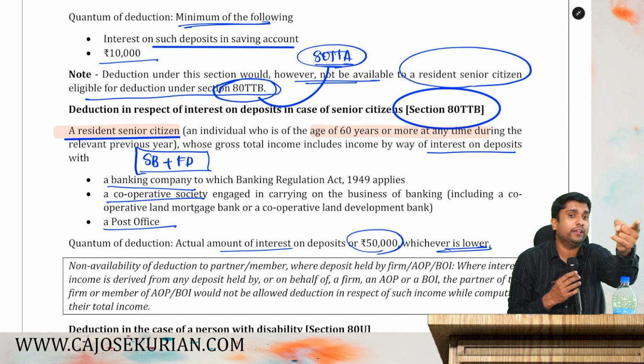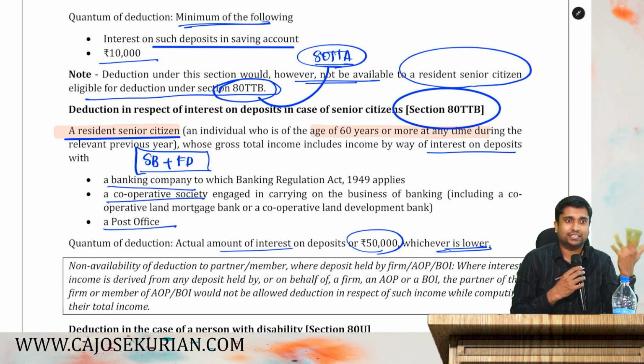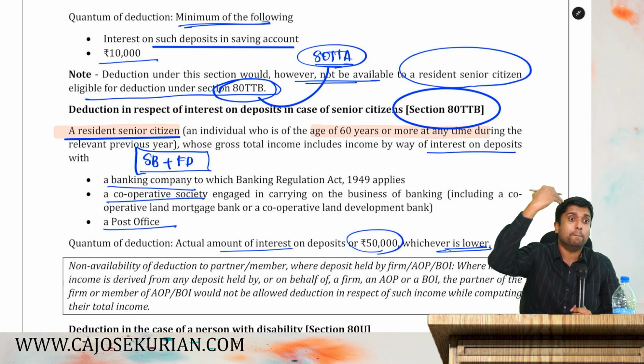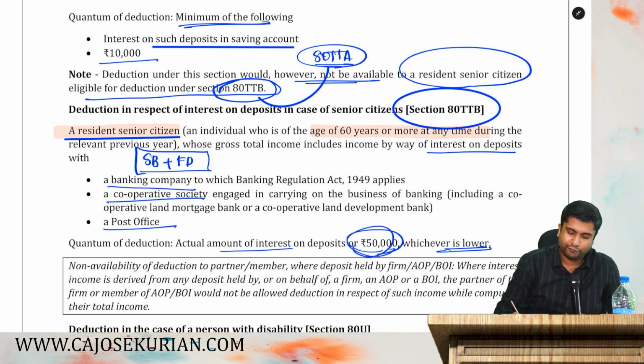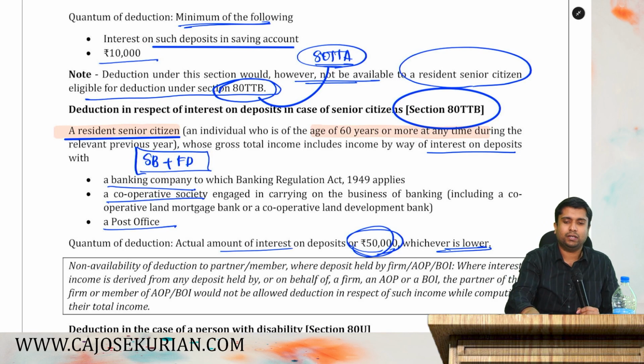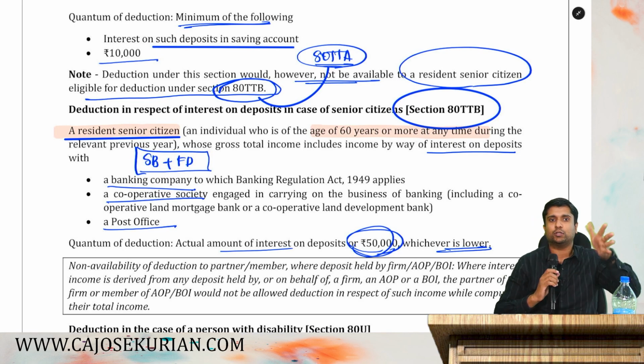But TTA is only for savings bank interest income. TTB covers everything, whether it is savings bank or FD. And the deduction shall be a maximum of 50,000. Are you all with me? So the point is very simple. We will compare TTA and TTB because both are important.